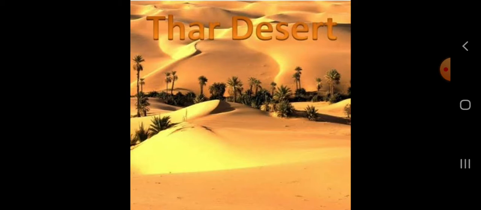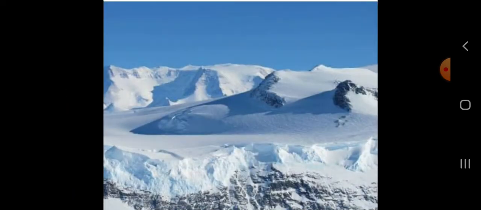In the world, the Antarctica Desert is the largest desert. It is not covered with sand, but with snow. It is barren land and does not have any vegetation. So, it is called a cold desert.